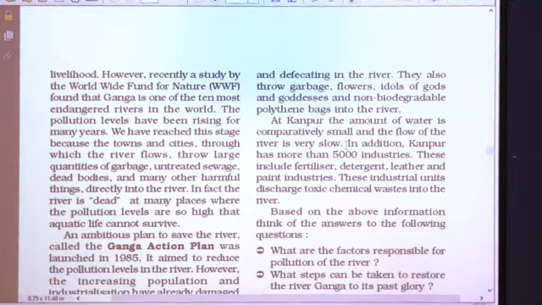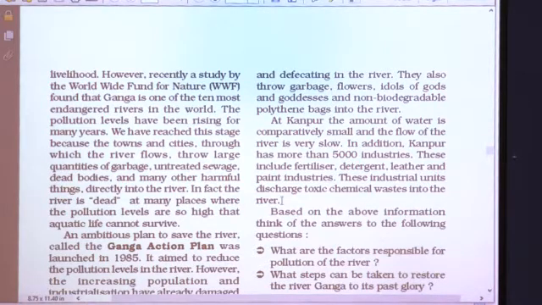So when the Ganga river passes through Kanpur, the amount of water is comparatively small over there, and the flow of the river is also very slow. In addition, Kanpur has more than 5,000 industries. These include fertilizer industries, detergent industries, leather industries and paint industries.